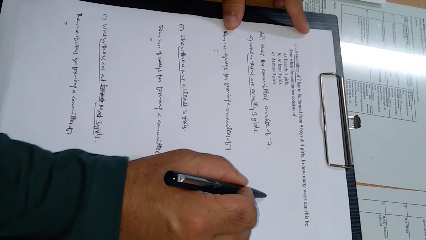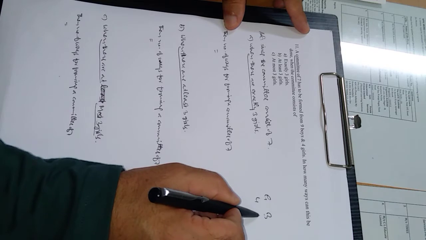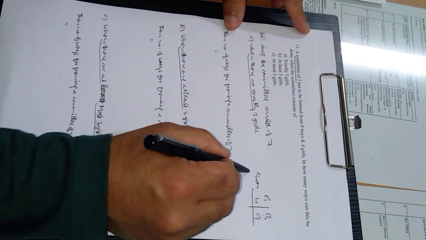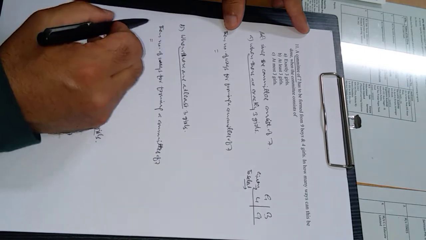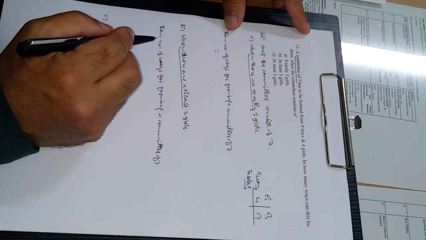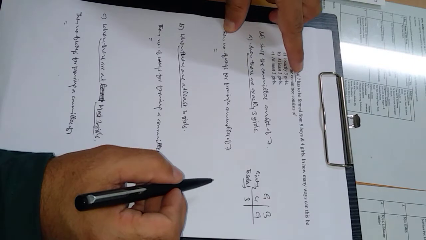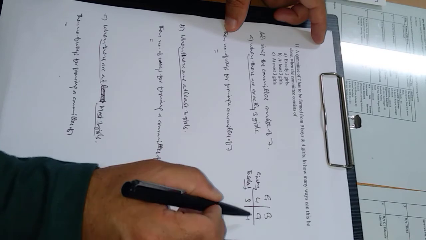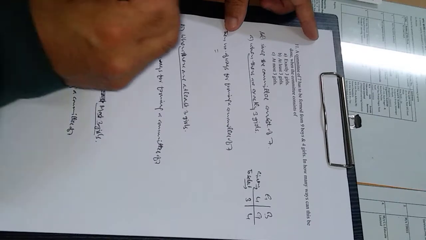Let's see here. The number of girls is 4 and boys are 9. These are given. We have to select exactly 3 girls. Exactly 3 girls means neither more than 3 nor less than 3. So out of 4 we have to select 3 girls. Because the committee consists of 7, it means we have to select 4 boys. So in total we are selecting 3 plus 4, 7.